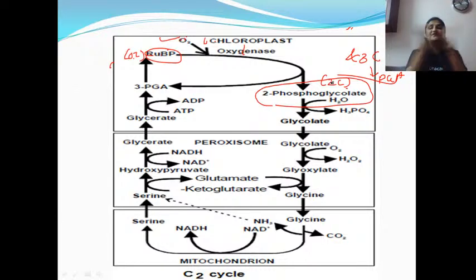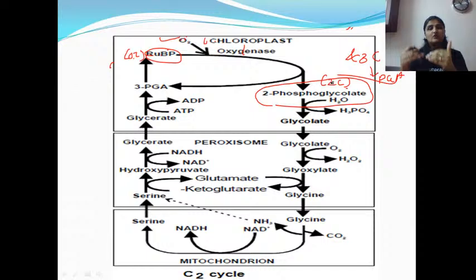So 5C is divided into 2 stable compounds. One is the 2 carbon phosphoglycolate and the other is the 3 carbon phosphoglycerate, same as in the Calvin cycle. Clear? So you have got 2 different compounds, 2C and 3C, from 5C RuBP.